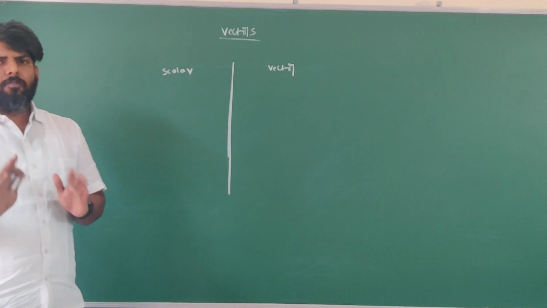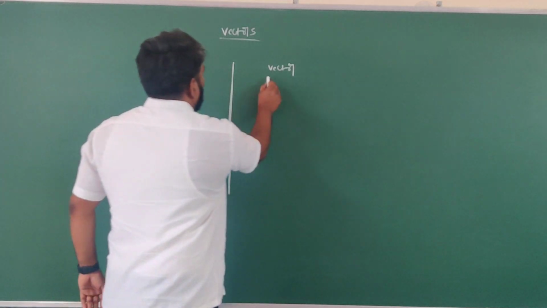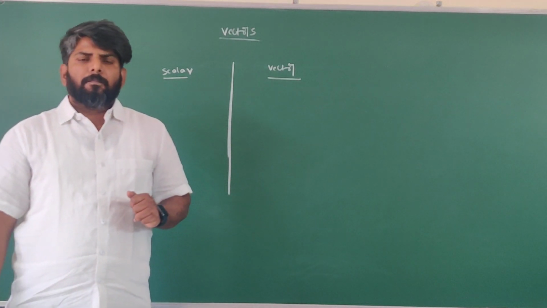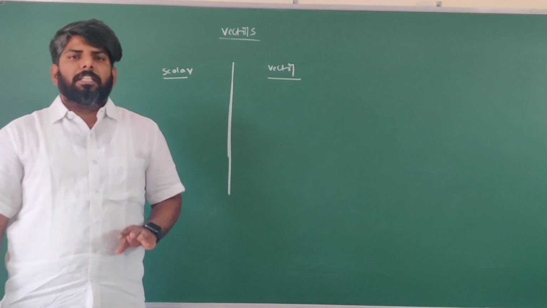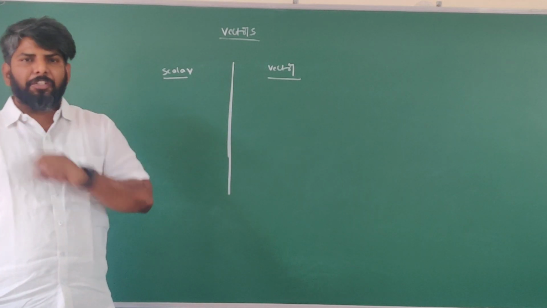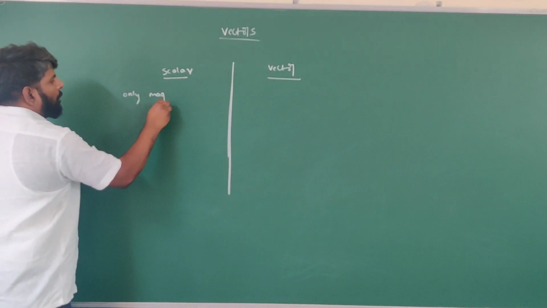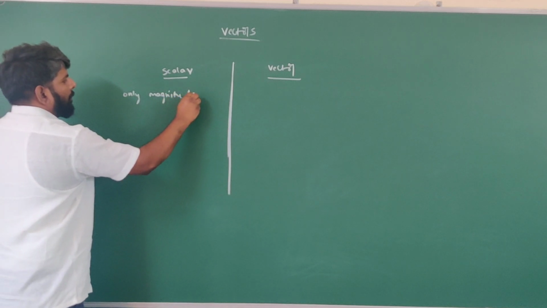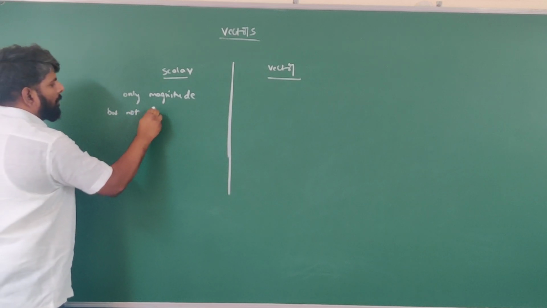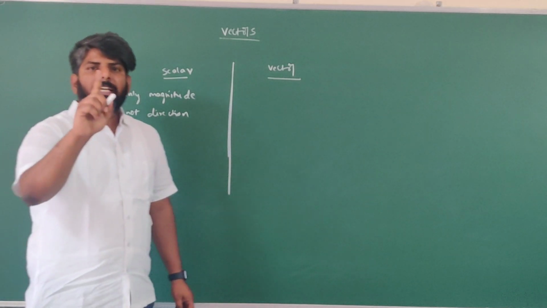All the physical quantities in nature are classified into two types, scalar and vector. Scalar means the physical quantity which is having only magnitude, but not direction.